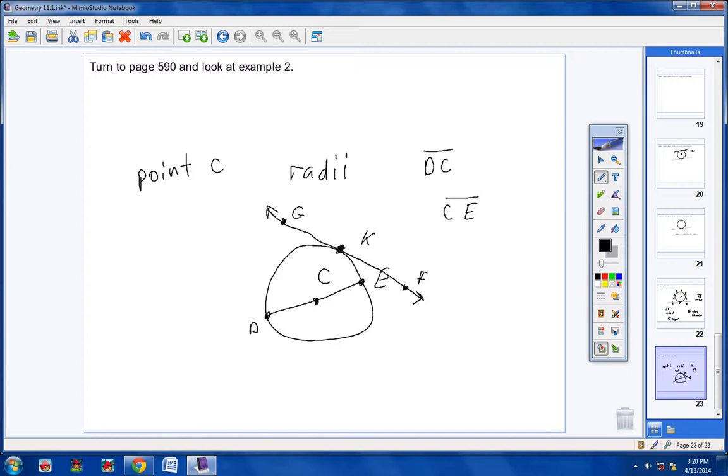So make sure you go over these definitions, make sure you understand them correctly, and remember you have no homework tonight. We'll do homework over lesson 11.1 when you all get back from senior trip.